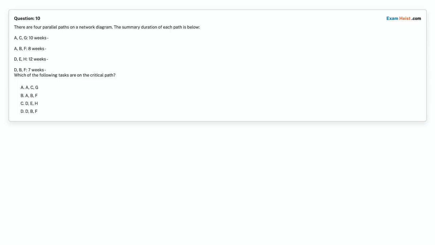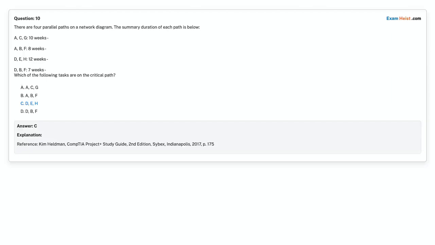Question 10. There are 4 parallel paths on a network diagram. The summary duration of each path is below. A, C, G, 10 weeks. A, B, F, 8 weeks. D, A, H, 12 weeks. D, B, F, 7 weeks. Which of the following tasks are on the critical path? Option A, C, G. Option B, A, B, F. Option C, D, A, H. Option D, D, B, F. Choose the correct answer. Correct answer is option C, D, A, H.